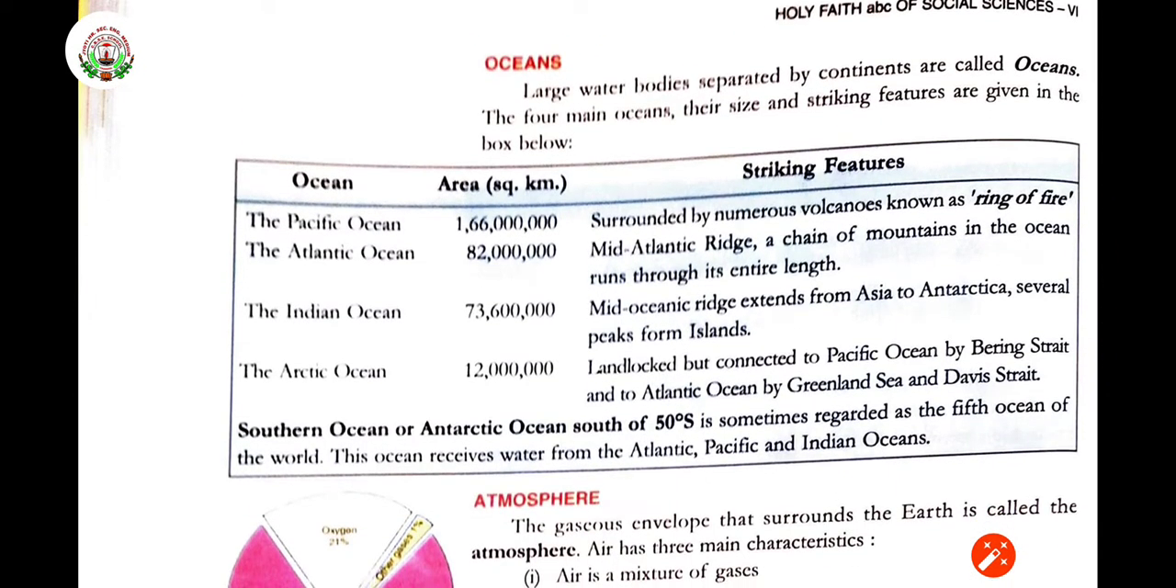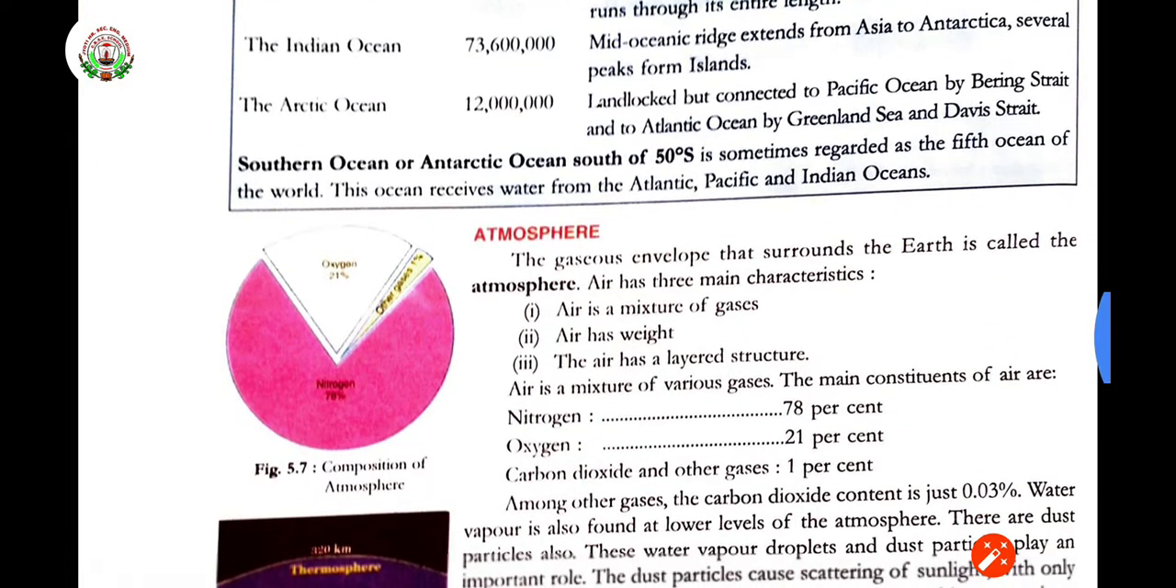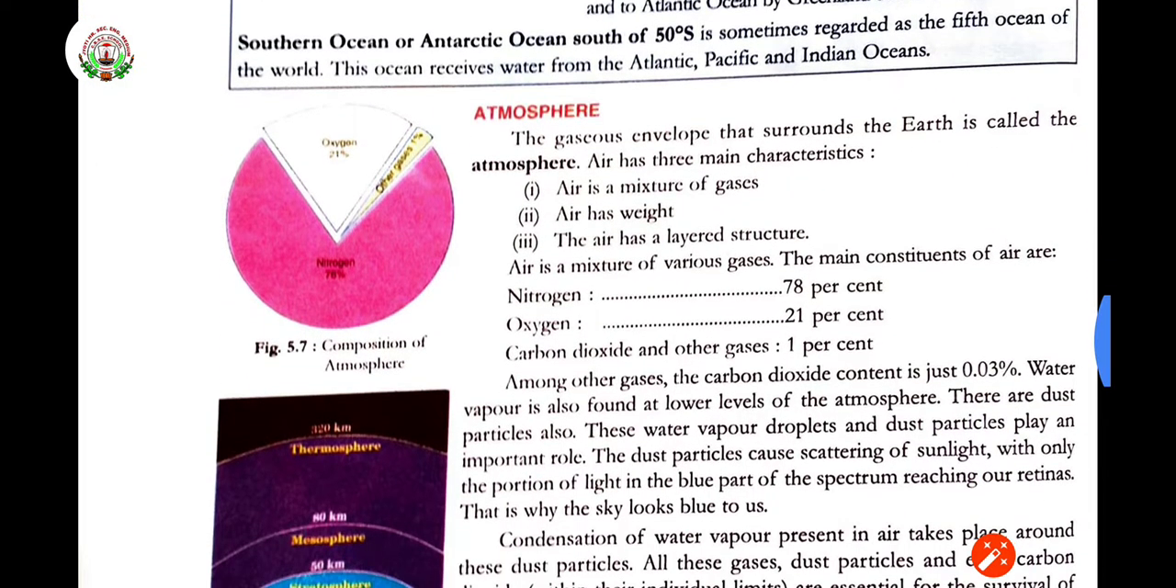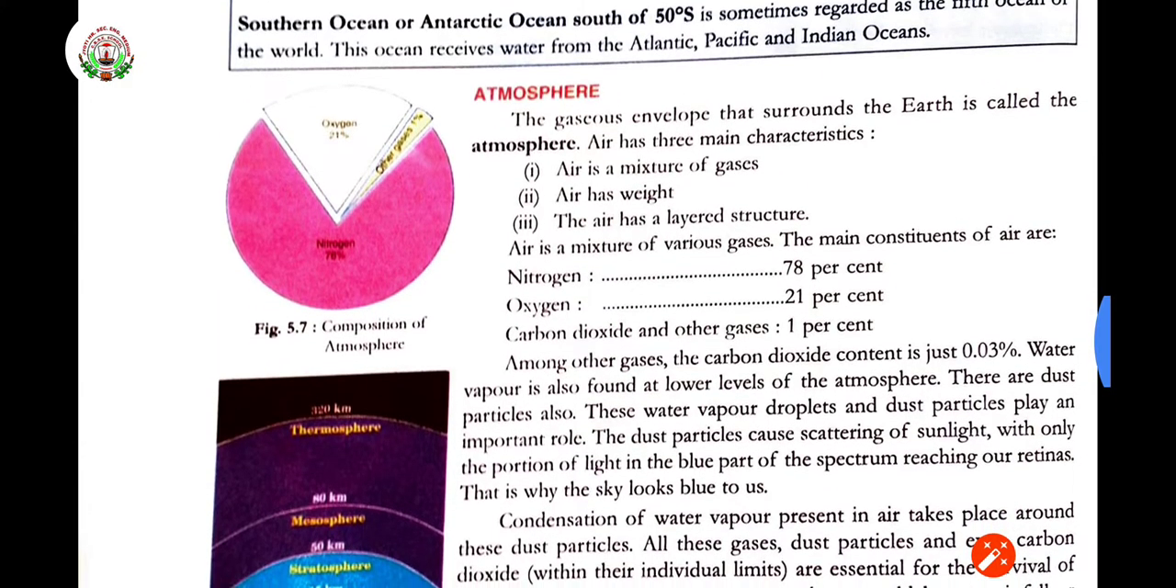Now about the atmosphere. It has different features. The gaseous envelope that surrounds the earth is called the atmosphere. It is also called the shield, which protects the earth. The layers protect us so that the direct rays and the space debris coming towards the earth do not fall directly. They have to cross all these layers and then reach down.